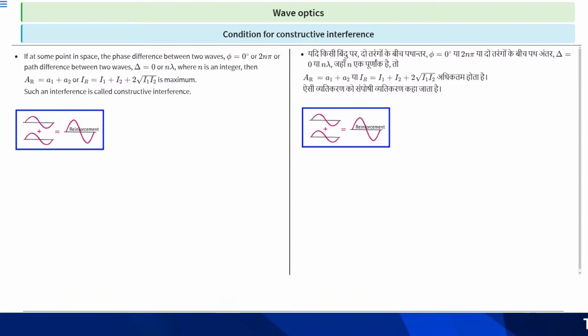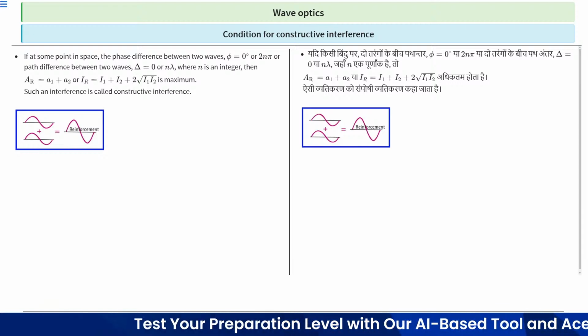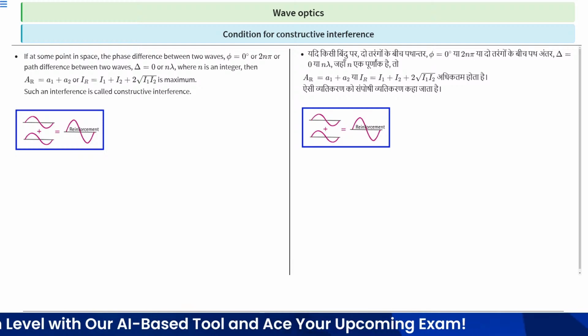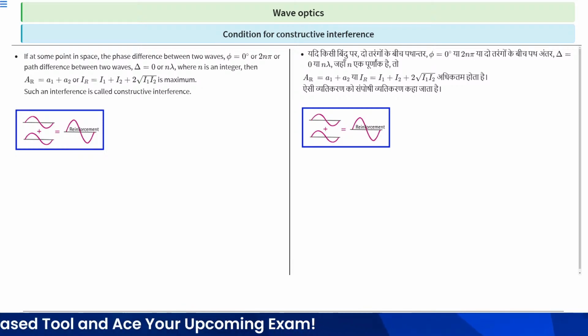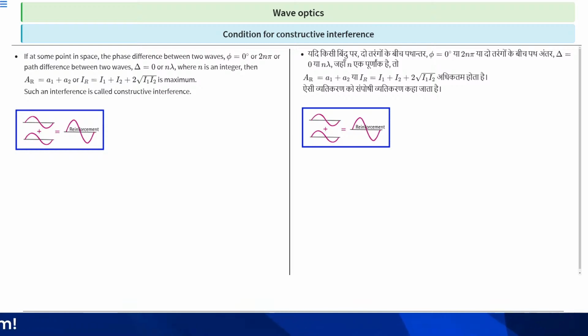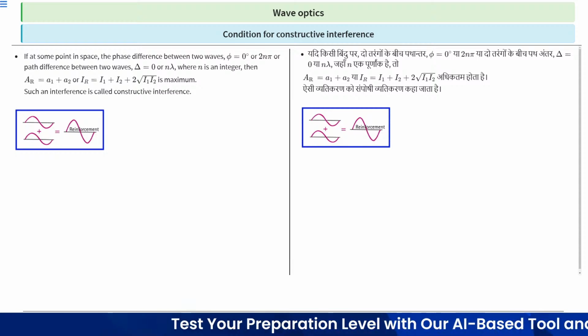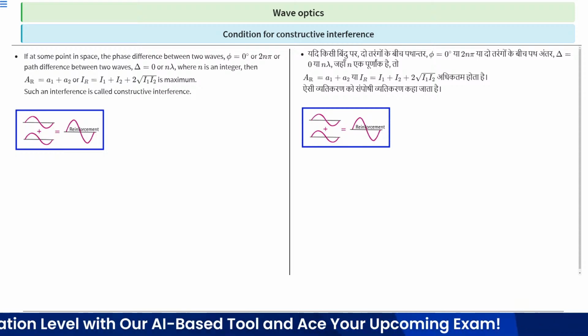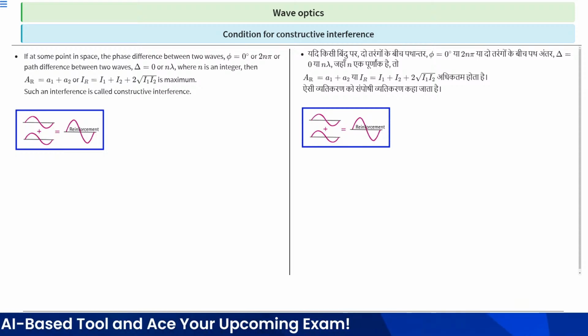Next is the condition for constructive interference. In constructive interference, if at some point in space the phase difference between two waves, phi, is equal to 0 degrees, or we can say phi equals 2n pi, or the path difference between the two waves, delta, is equal to 0, or we can say delta equals n lambda, where n is an integer, then the resultant amplitude AR is equal to A1 plus A2.